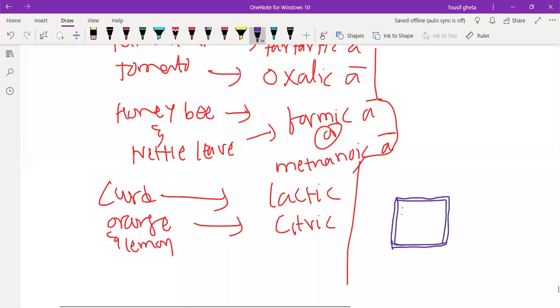So what will I do to make it shine? I will wash it with water, but by using water it will not regain that shine. So I will react it with what? I will use